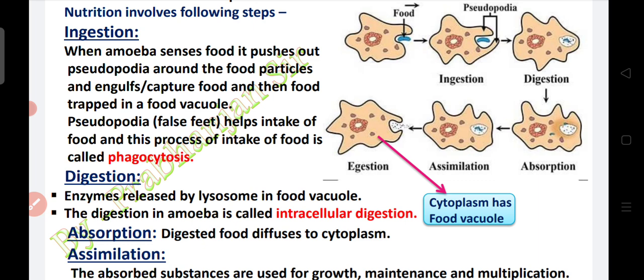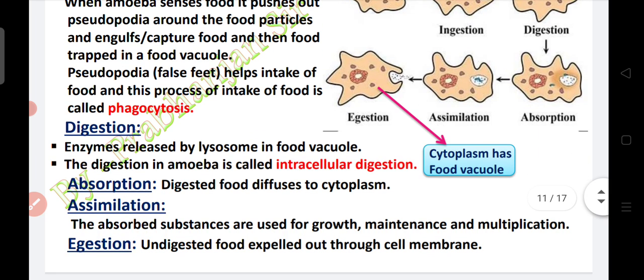When amoeba senses food, it pushes out pseudopodia, which are called false feet, around the food particles and engulfs the food, and then the food is trapped in food vacuoles. Here you can see pseudopodia. Pseudo means false, podia means feet. Pseudopodia means false feet, helps intake of food, and this process of intake of food is called phagocytosis. Phagocytosis is the process of intake of food in amoeba.